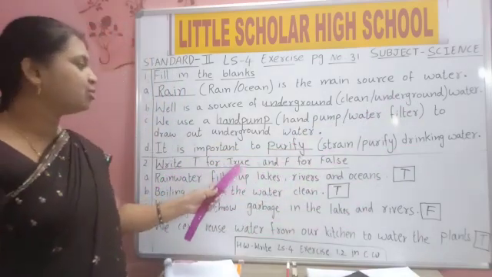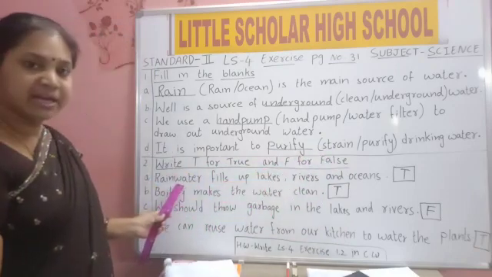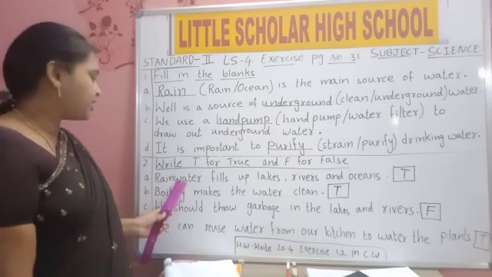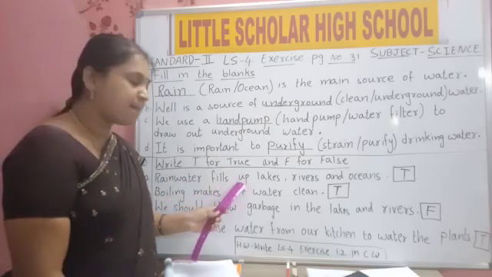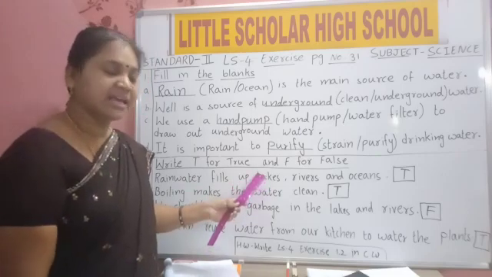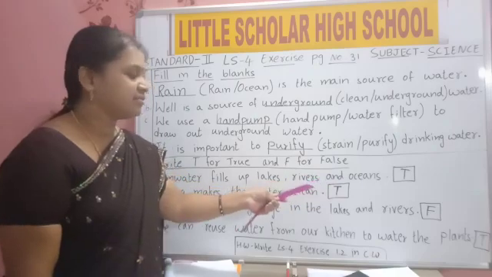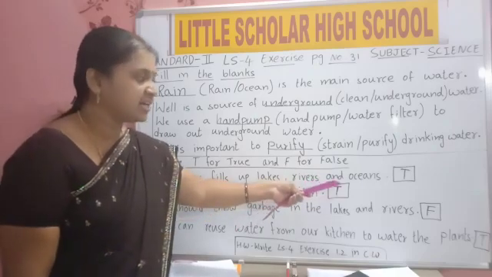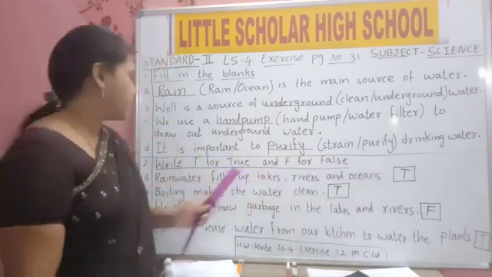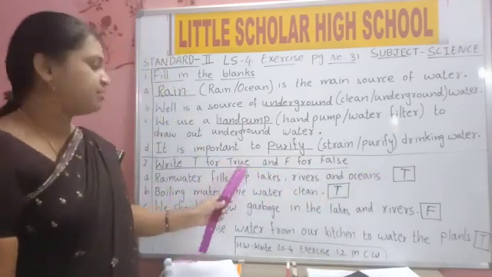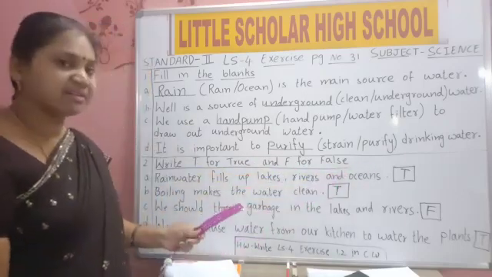Write T for true and F for false. R-A-I-N, rain. W-A-T-E-R, water, rainwater. F-I-L-L-S, fills. U-P, up. L-A-K-E-S, lakes. R-I-V-E-R-S, rivers. A-N-D, and. O-C-E-A-N-S, oceans. True. Rainwater fills up lakes, rivers and oceans. True. Put finger, children. Second one, true or false?